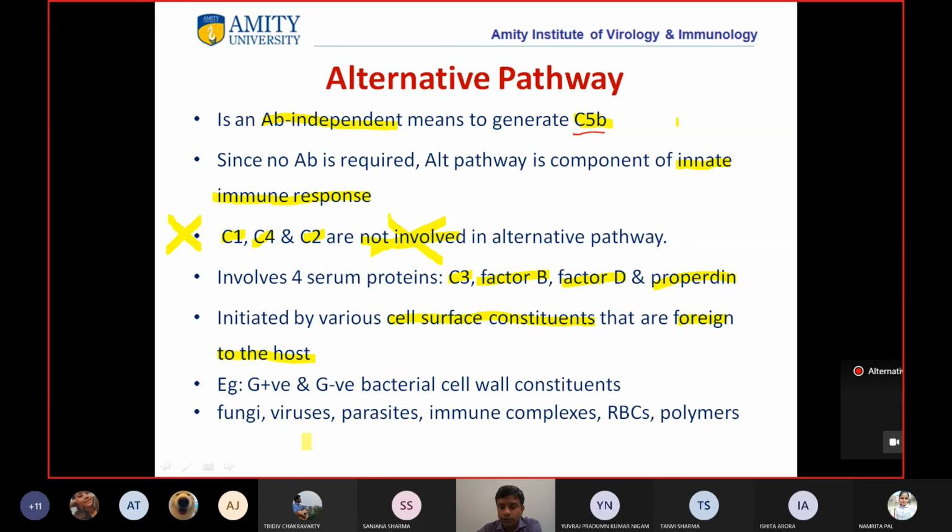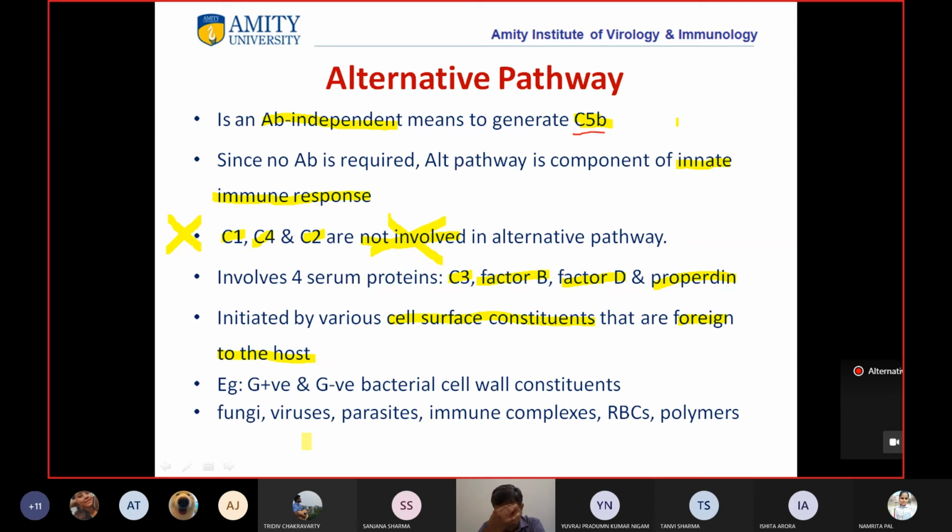We are also talking about red blood cells here. Students, this is why we need to match the blood group. If the blood group does not match, then the alternative pathway can lead to lysis of RBCs. We will read about this when we talk about hypersensitivity reactions.